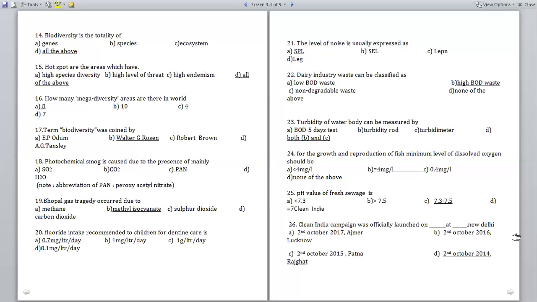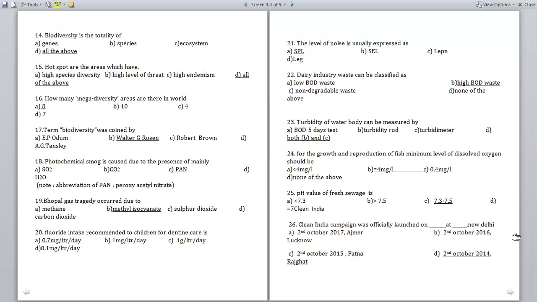The next question: Bhopal gas tragedy occurred due to option A, methane; option B, methyl isocyanate; option C, sulfur dioxide; option D, carbon dioxide.